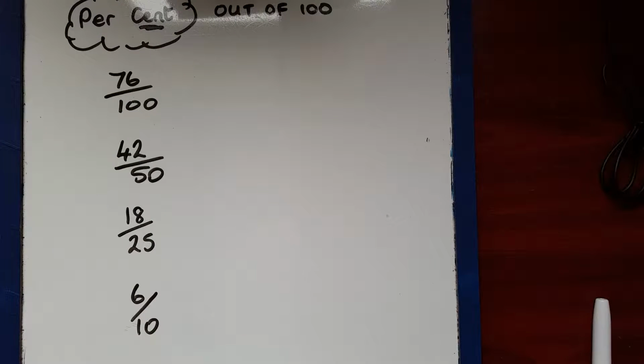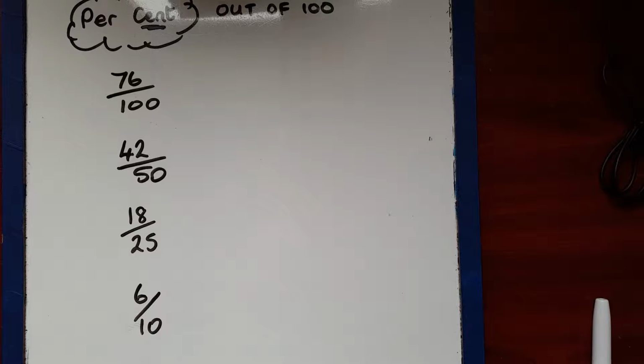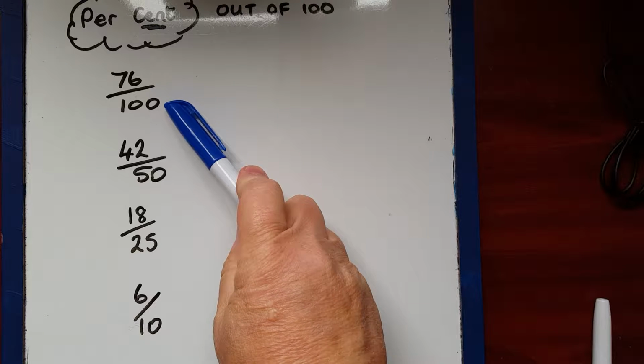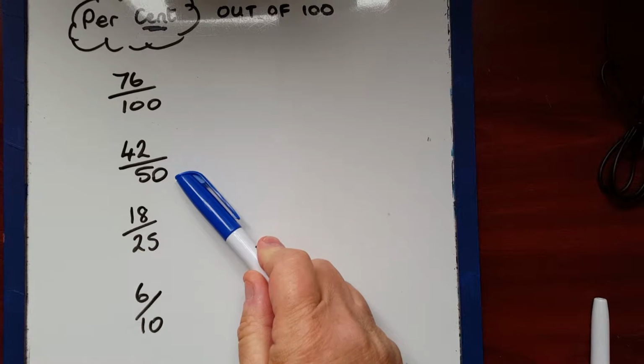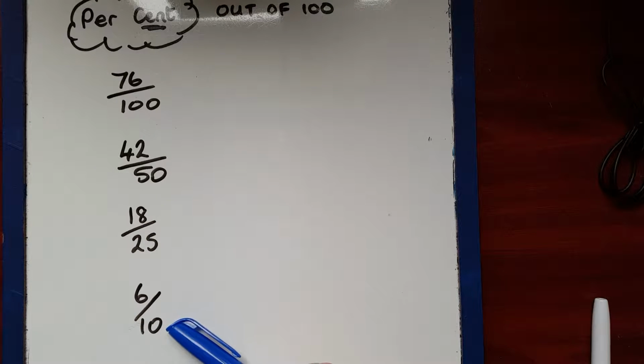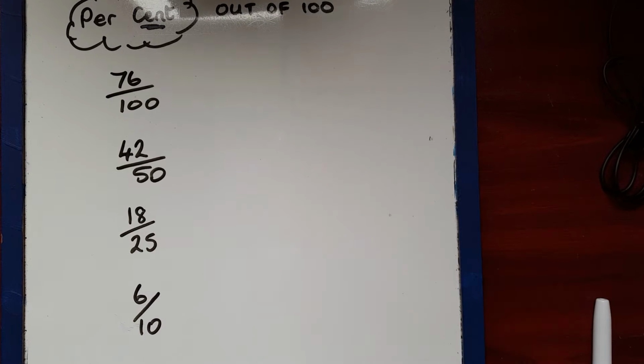Look, if we get some test results, let's imagine we've got 4 students here and they've each done a test. They've each gone with different teachers, and the teachers have devised their tests, and they've done different kinds of tests. The first student did a test out of 100. The second did a test out of 50. The third one had 25 questions, and the final one had only 10 questions. It's very difficult at this point to say who did best and who did worst, because they've answered a different number of questions. They've all got some wrong.